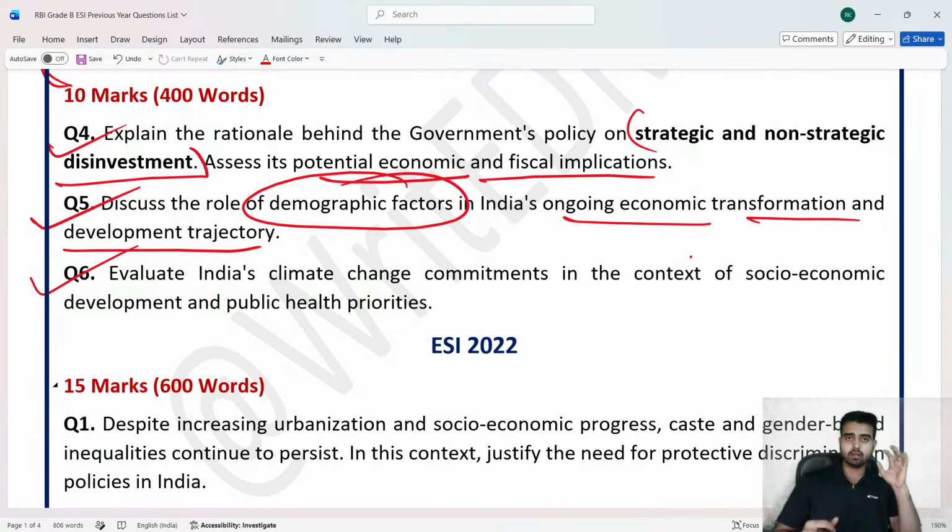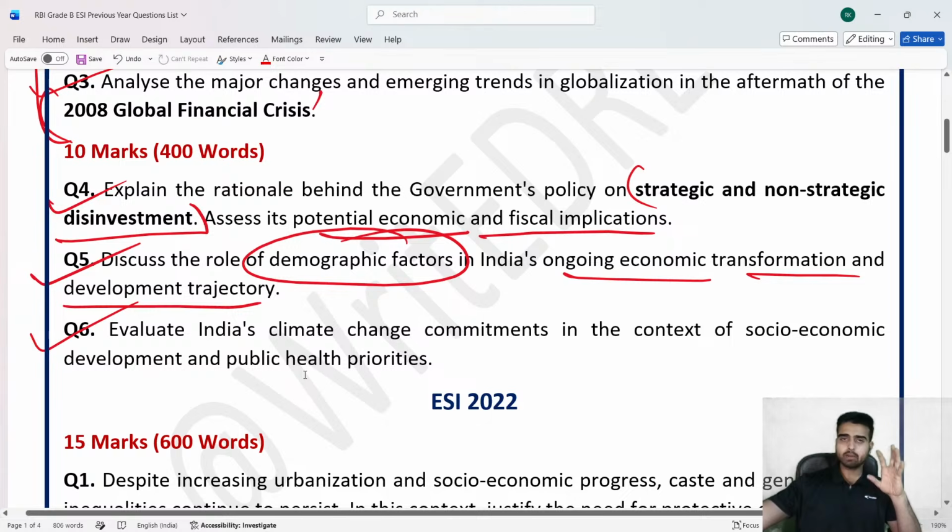So India has submitted its nationally determined contributions target. NDC 3.0 in short form. So again, it becomes very important. Climate change, global warming, and other different kinds of climate change related topics are very much important. Out of these three questions, you have to attempt four questions.